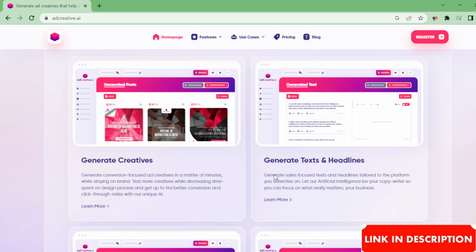Generate texts and headlines. Generate sales-focused texts and headlines tailored to the platform you advertise on. Let our artificial intelligence be your copywriter so you can focus on what really matters, your business.